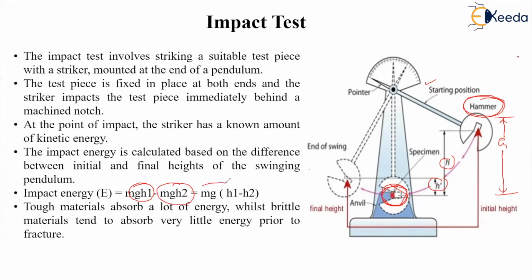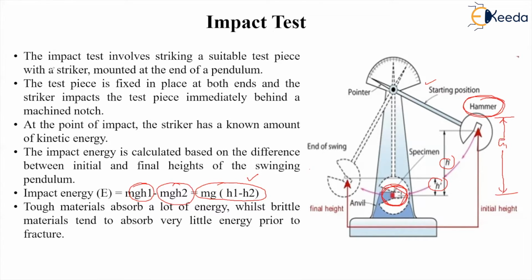So there is a decrease in potential energy between the initial and final energies, that is mgh1 minus mgh2, right? This difference in energy is basically the impact energy, which is used to crack or break the specimen, and this is the toughness of the material, or energy used to break the material, right? So this is called the impact energy.